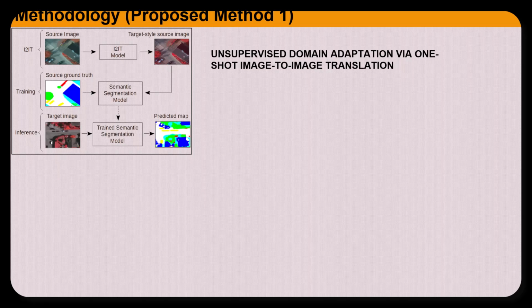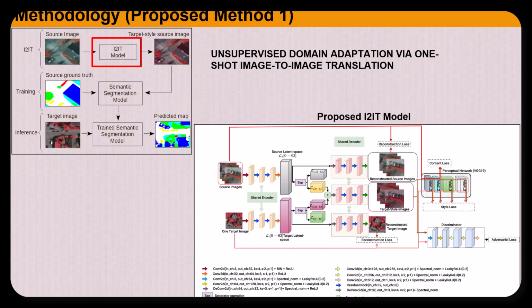One of the proposed methods in this thesis is called unsupervised domain adaptation via one-shot image-to-image translation. This proposed method consists of synthesizing target-style source images that can then be used to train the semantic segmentation network via the source domain labels. The method's novelty lies in the design of the image-to-image translation, where we take all the source images with one target image. This is called one-shot.